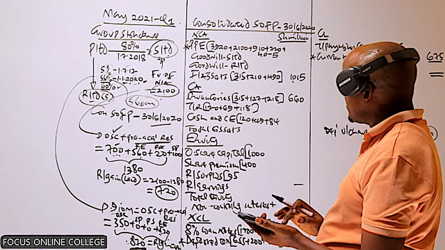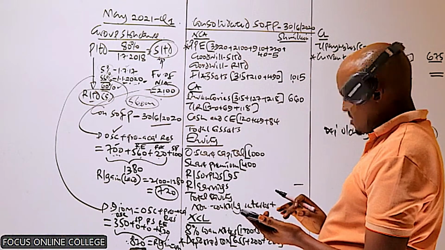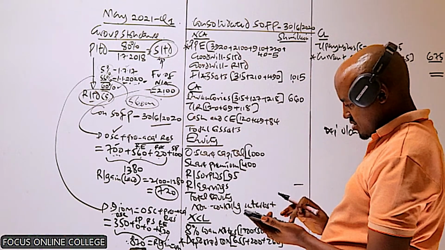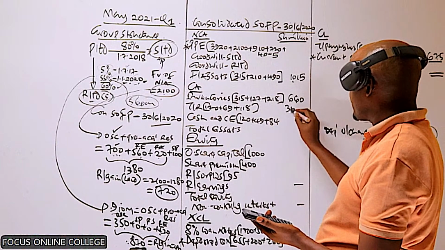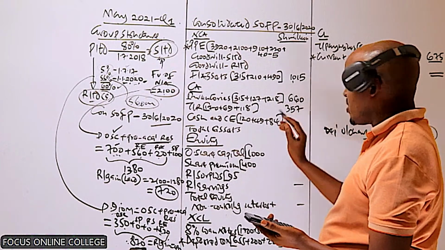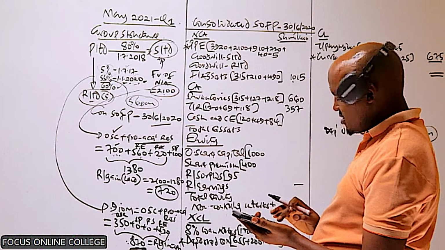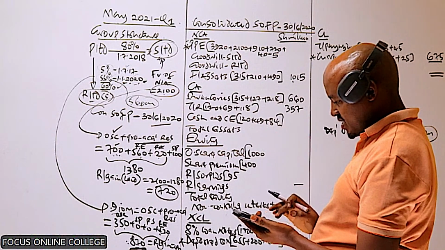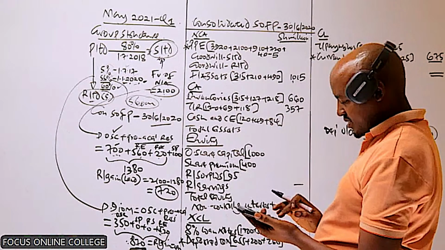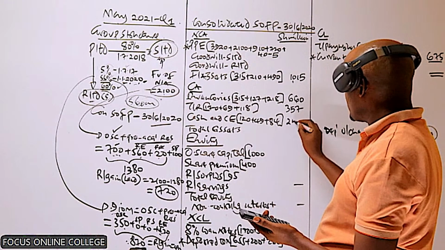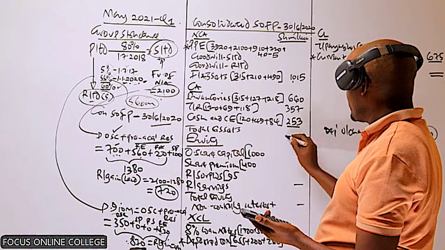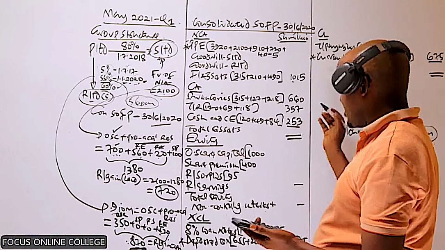We have 170 plus 69 plus 118, 357. No cash in transit, no adjustment for this. We have 120 plus 49 plus 84, which will give us 253. No need of even adding the assets here.